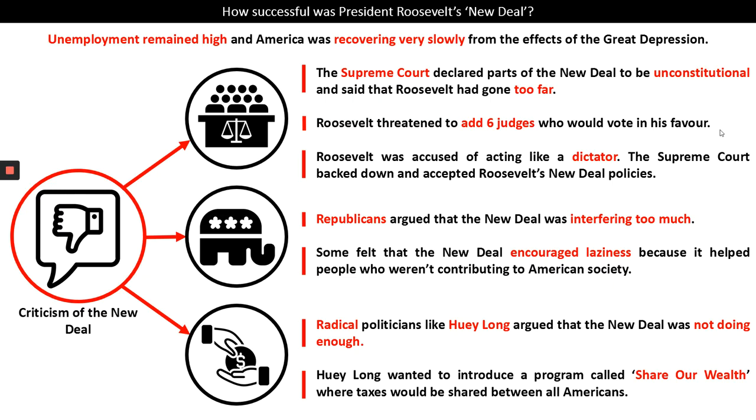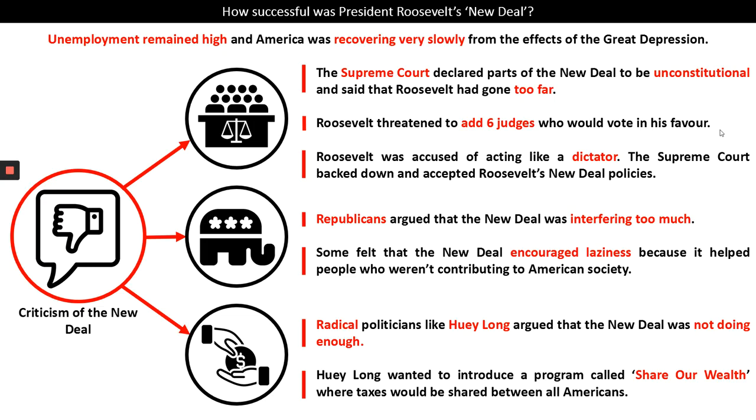And so Huey Long had his own program that he wanted to be introduced called Share Our Wealth, where taxes would be shared between all Americans. Now, he was seen by some as a communist. He was assassinated just a few years later, but clearly he had other ideas that the New Deal was doing not enough to help the people.